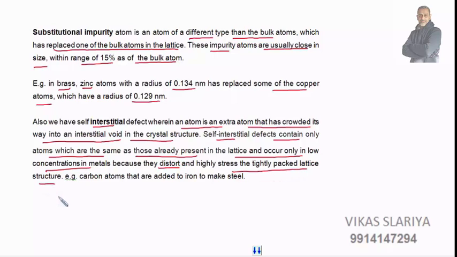Okay, carbon atoms which have been added to iron to make it steel are already present in the crystal structure, but if one has crowded its way into some interstitial void, it is said to be a self-interstitial defect.